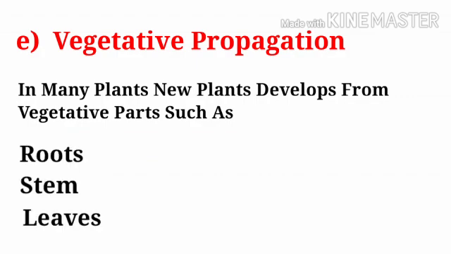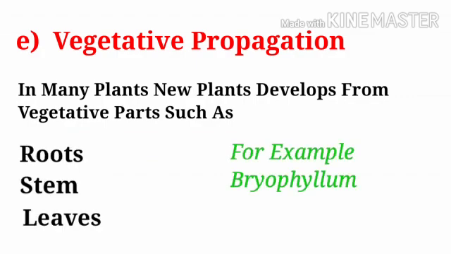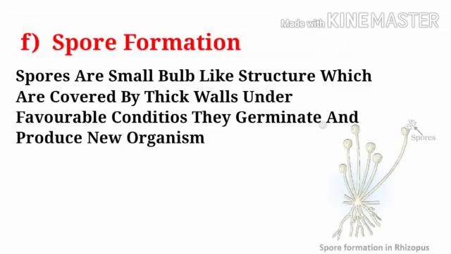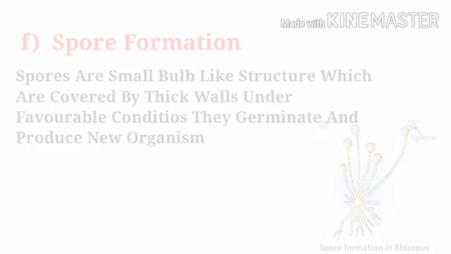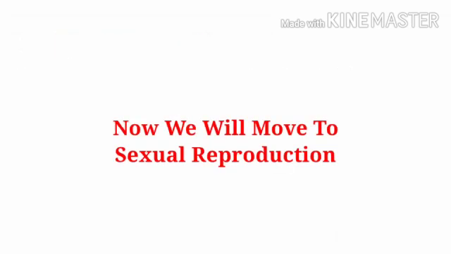Fifth, vegetative propagation. This type of reproduction is used by the plants which grow through vegetative parts such as root, stem, leaves, etc. For example, Bryophyllum. Sixth, spore formation. Spores are small ball-like structures which are covered by thick walls. Under favorable conditions, they germinate and produce new organisms, for example, Rhizopus.